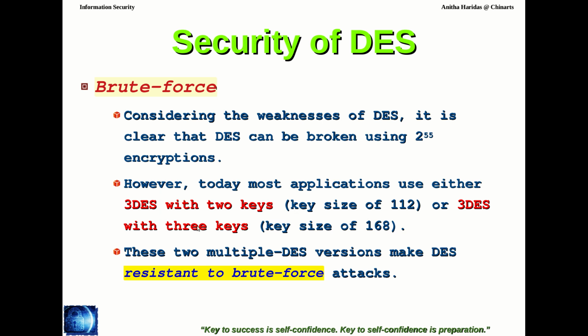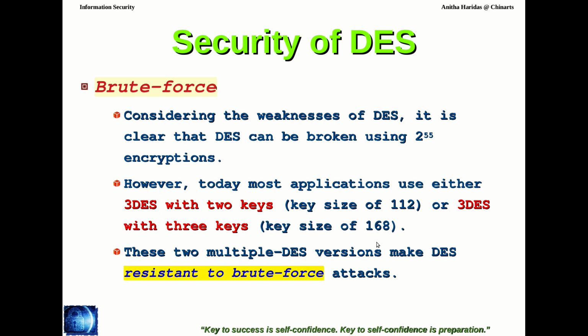Or suppose I use 3 keys, then obviously the key size has increased three times, so the number of possible keys will be 2 power 168, which is a very large domain.